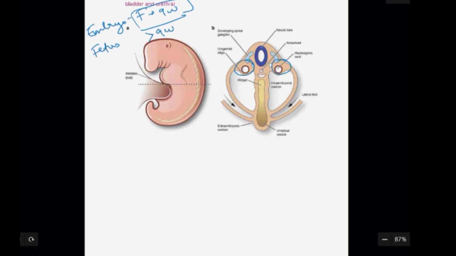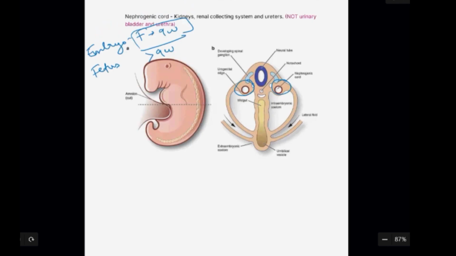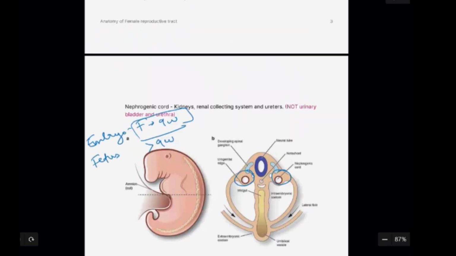So here we are talking about week 4 to 6, in the embryonic life. This is how the embryo will be. So we are making a cross section. We have 3 layers of germ cells, right?